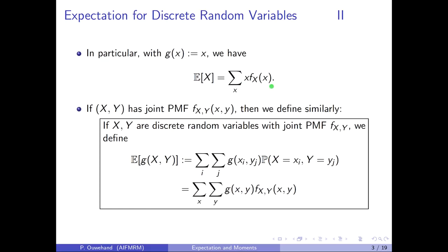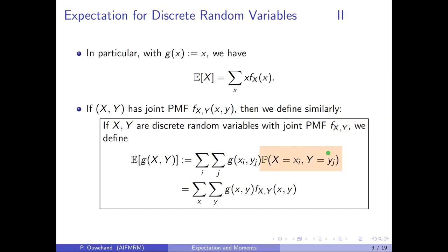In the same way, we can define expectations of functions of more than one random variable. Suppose that X and Y are discrete random variables with a joint PMF f sub XY. In that case, the expected value of g of X, Y is just the sum over all possible values of the random variable X and the sum over all possible values of the random variable Y of g of xi, yj times the probability that X is equal to xi and Y is equal to yj.